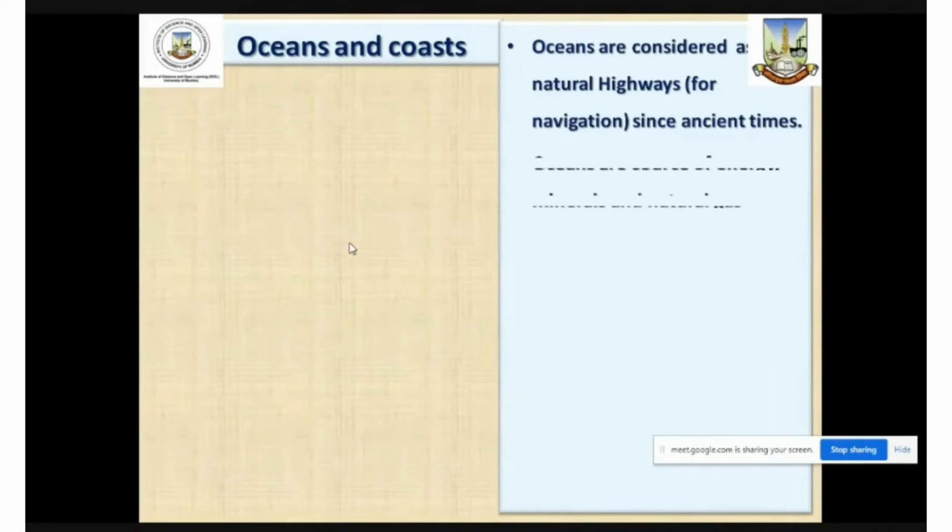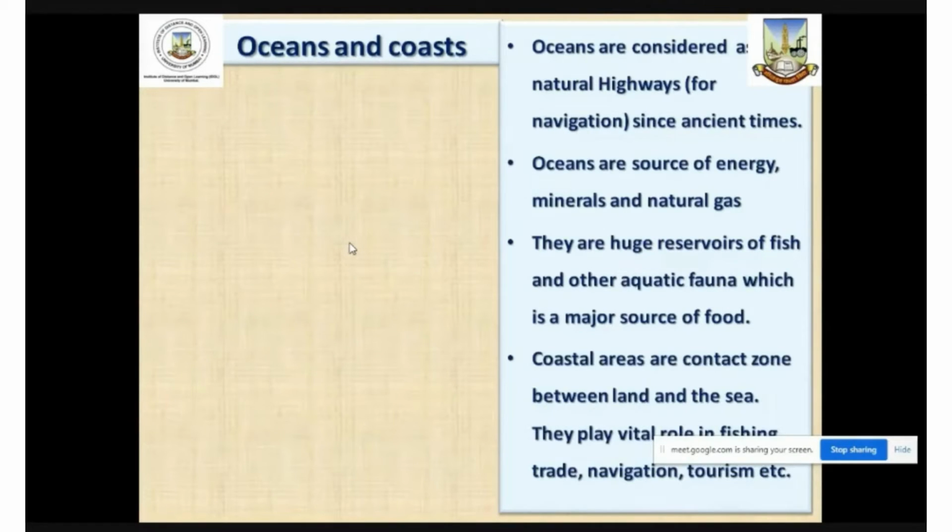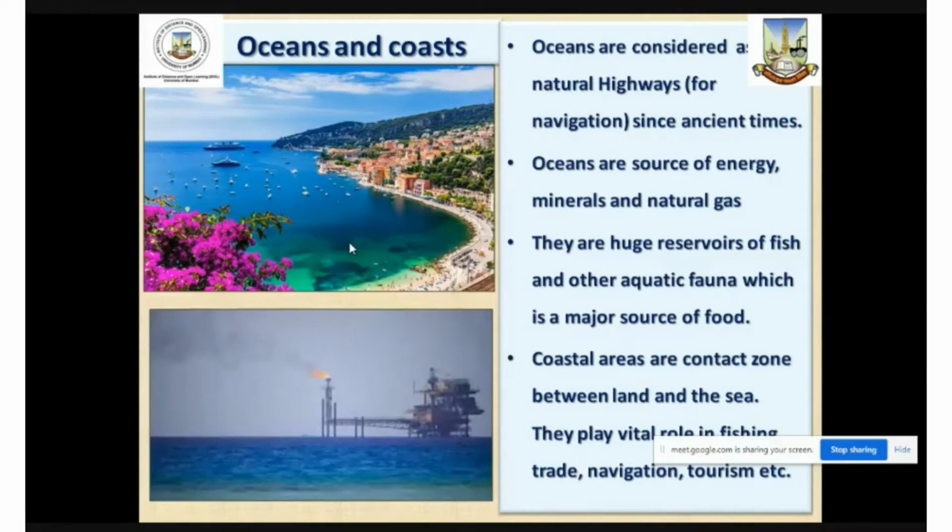And the last part of this is ocean and coast. If we talk about oceans and coast, they play a significant role in economic development. As I told you, one of the cheapest modes of transport is water transport, and oceans and seas are considered to be natural highways, and they have been used very easily for navigation since ancient times. Now, India's trade with Western European nations used to be carried out through these navigation activities, and therefore, from the trading point of view, it is also very important.